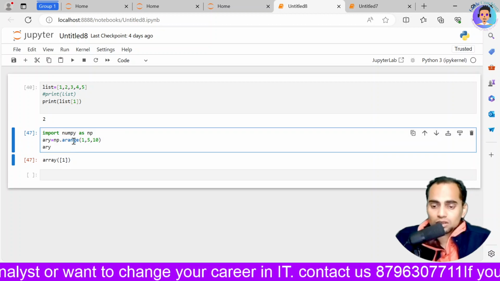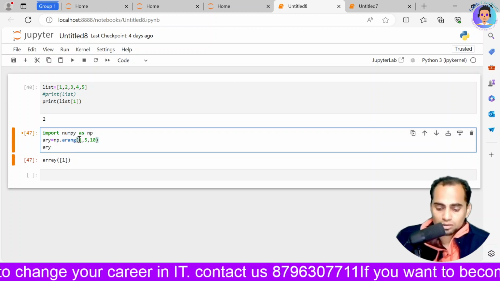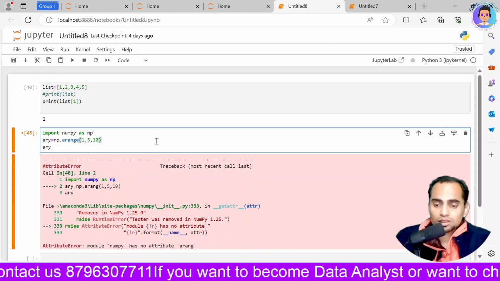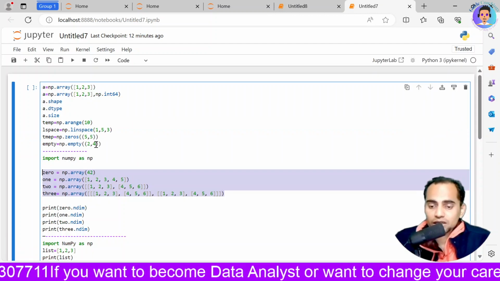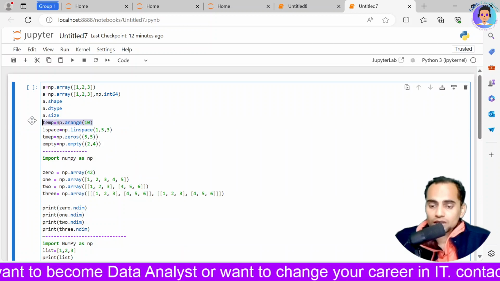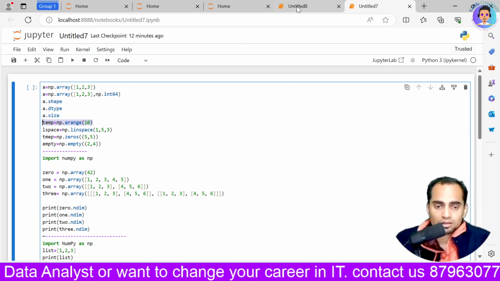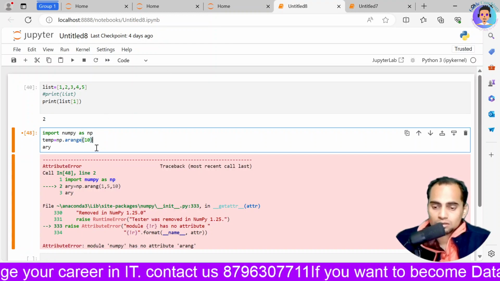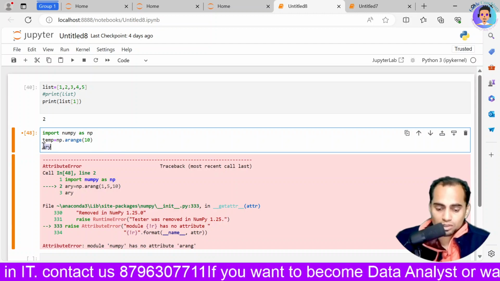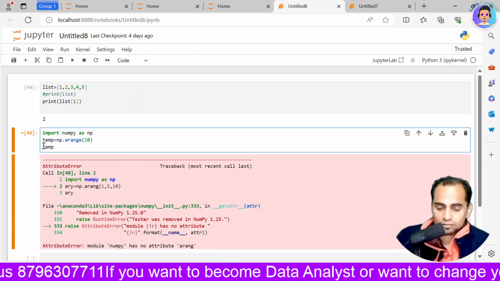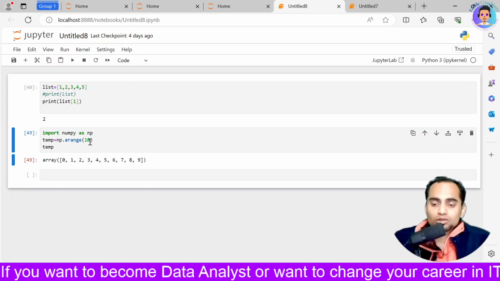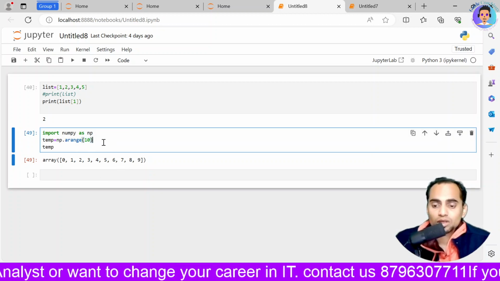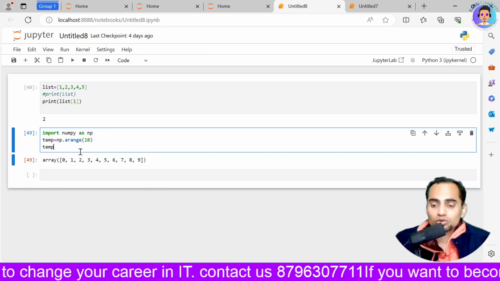arange, okay, this is going to basically give me the range of it. If I write like this and do a temp, it is going to give me a range from 0 to 9 elements, create it, and store it.